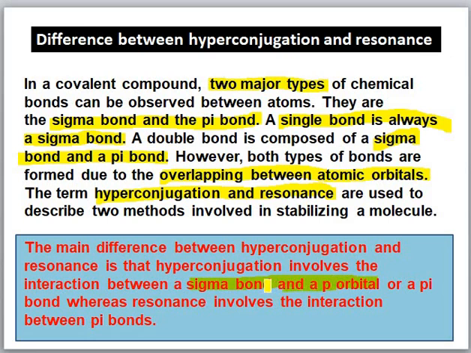Here sigma bonds are delocalized with a p orbital, while in resonance there is only interaction between the p orbitals and the pi bonds.